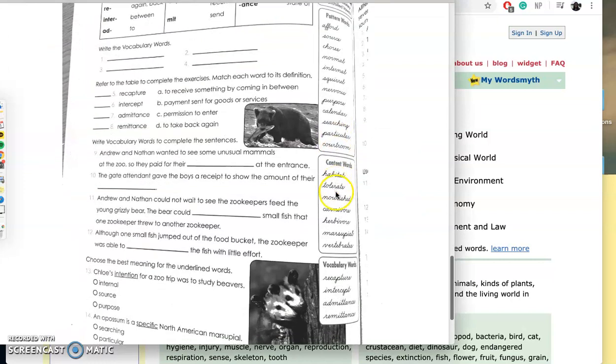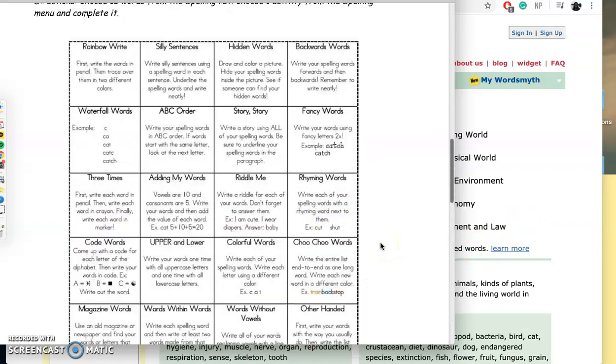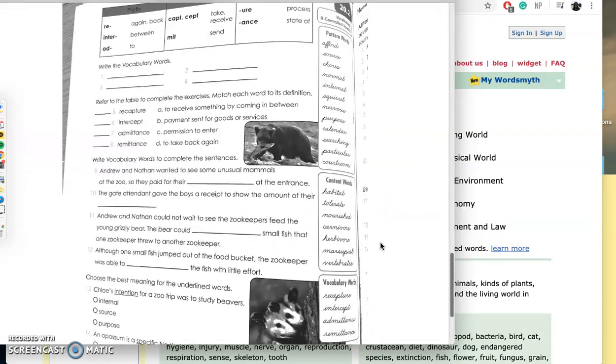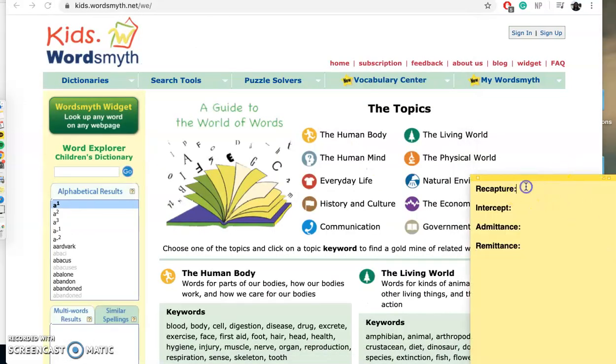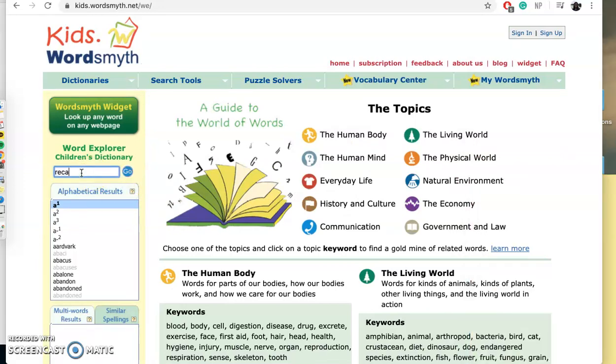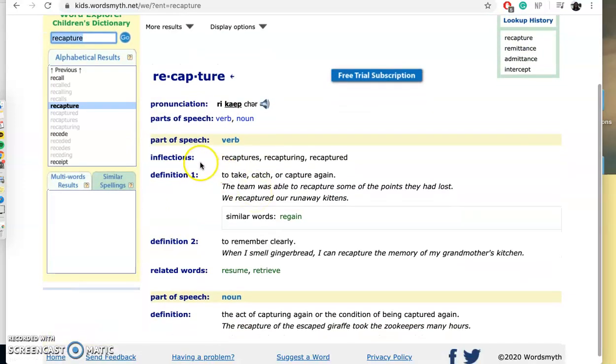So we got the four words here, right? Recapture, intercept, admittance, and remittance. You might have already looked up the definition on Monday, but let's go ahead and look at the definition again. So the first word we have is recapture. So I'm going to type the word here. Okay, recapture is a verb, right?